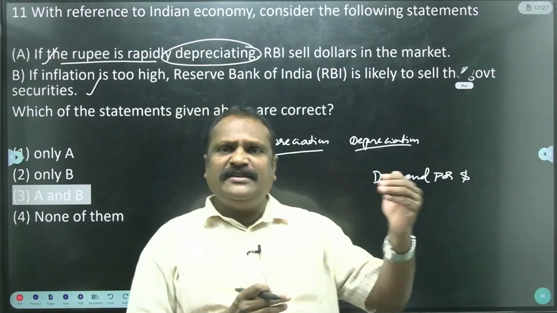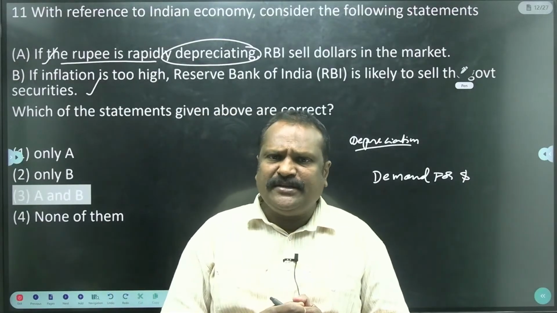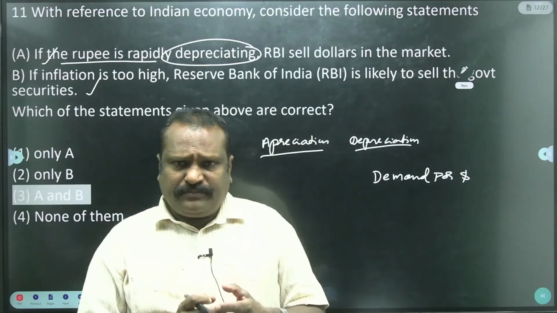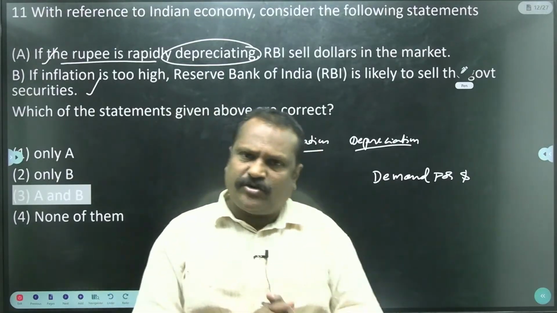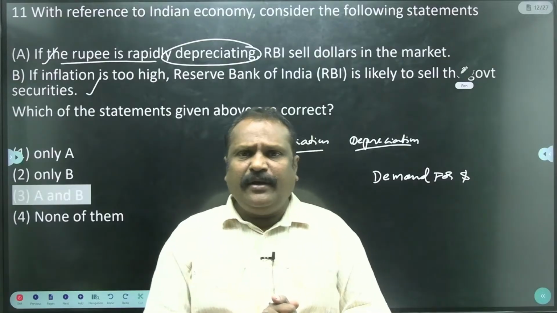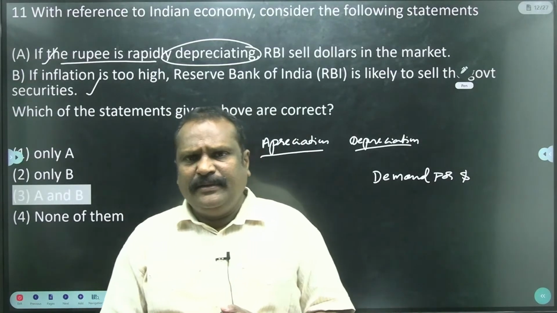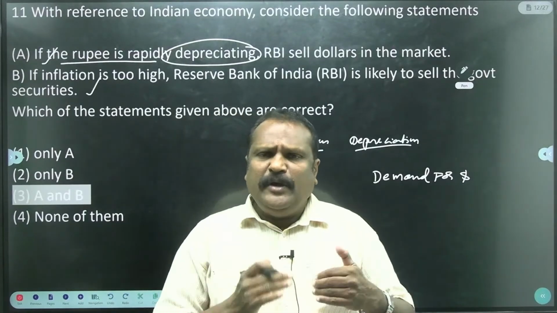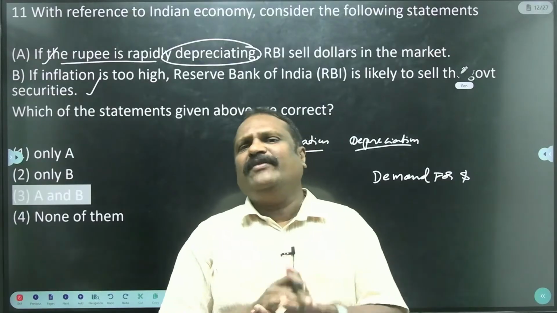For example, take Sri Lanka. Because of higher inflation, the economy of Sri Lanka was destroyed. The president of Sri Lanka and ministers left the country. They jumped to another country. The people attacked the palace of the president. Why? Because of the inflation only.